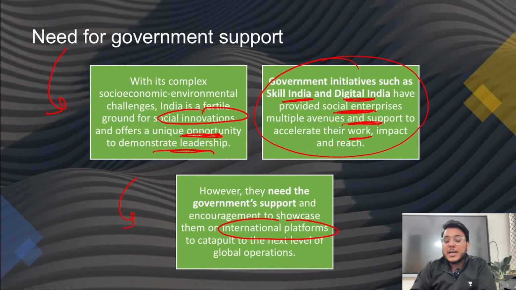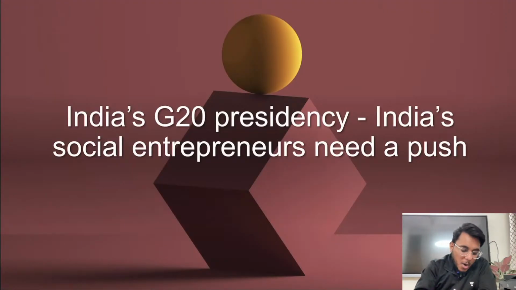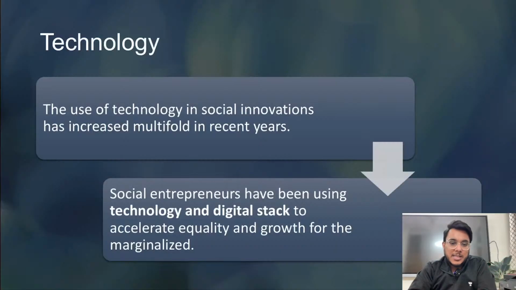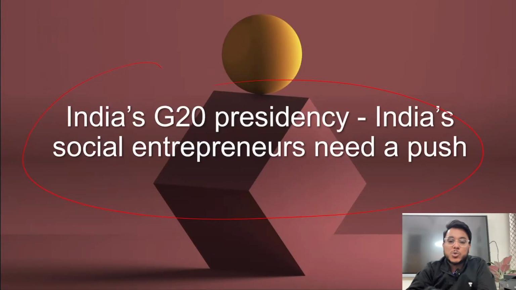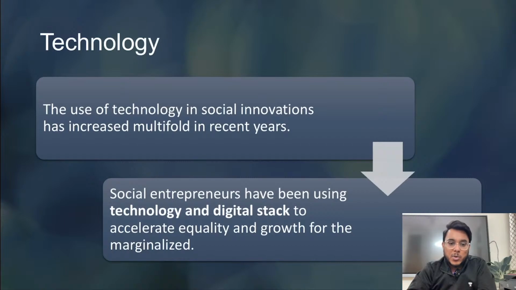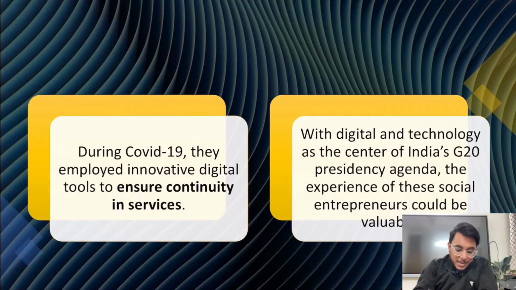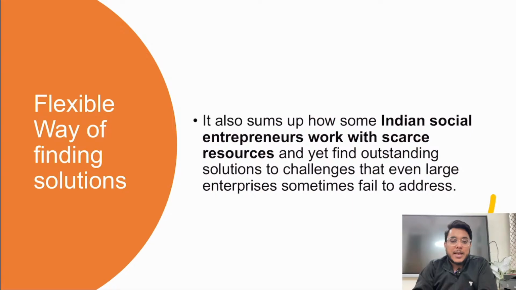For example, they should be provided international platforms on which they can put forward how they have worked for the public welfare. Okay, now India has taken up the G20 presidency, and in the G20 presidency we can push these social entrepreneurs. Now they can be helped as to how they can use technology for their innovation. Okay, so how they can use the technology, how they can use the digital applications for that particular thing, they can be helped. Now, as guys, India is leading the presidency of the G20. Okay, at the international platforms they can be showcased.